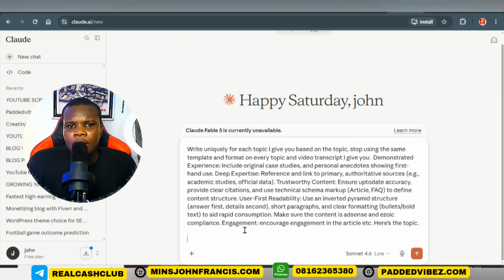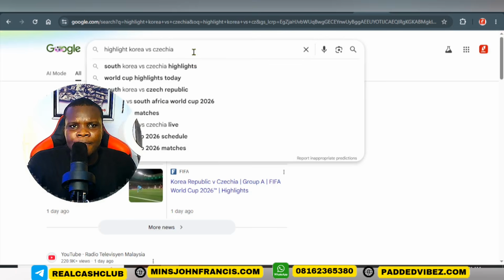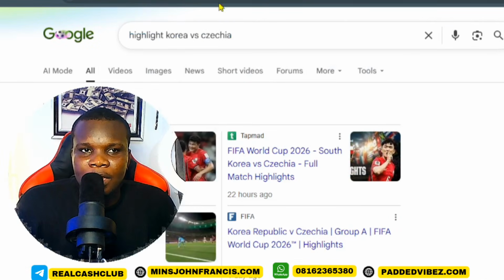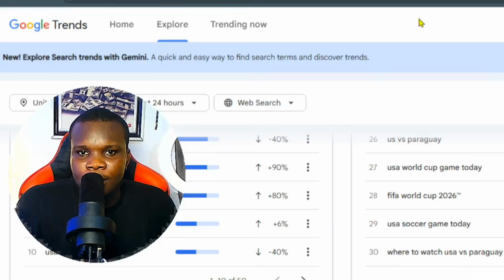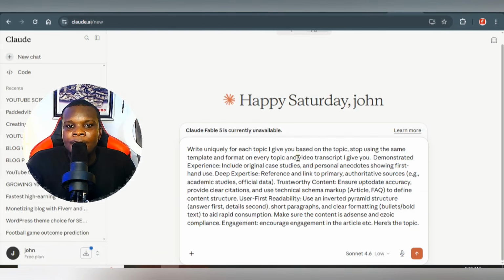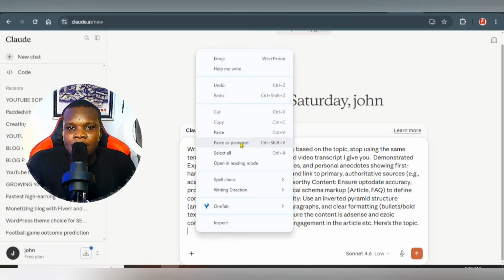Alright, this section that says here is the topic. What you need to do is simply come back to this section right here. You can copy this if you want to focus on this particular topic, or you go back to your Google Trends and pick any other one. Then come back to this very section right here and paste the content right here.